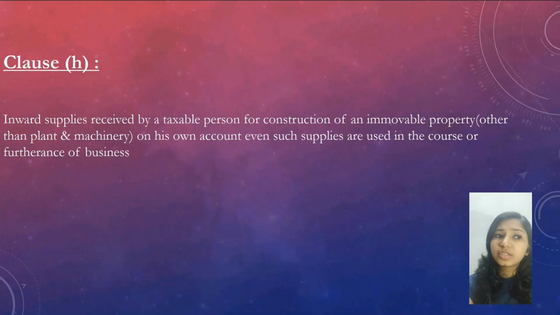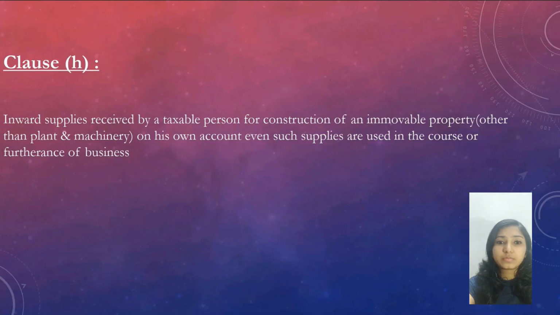Also, foundation and structural support required for any plant and machinery will be eligible for ITC. However, ITC in relation to any plant and machinery, building or civil construction, telecommunication towers and pipelines will not be eligible.